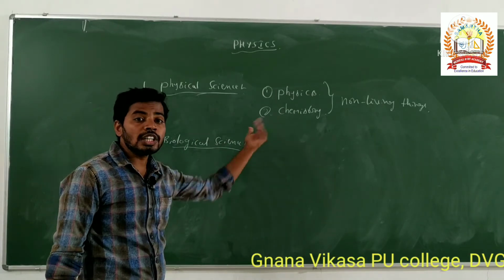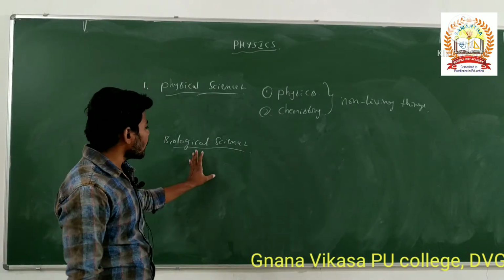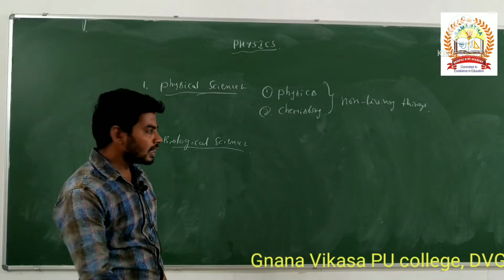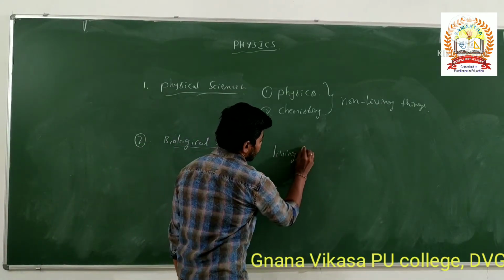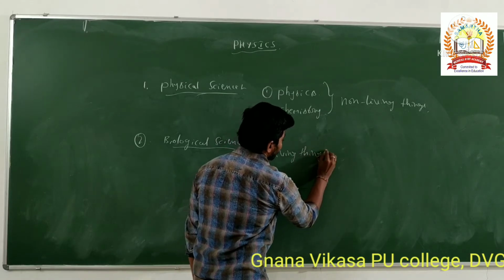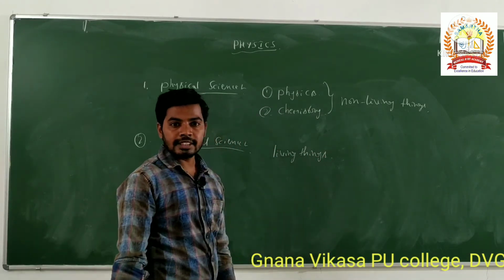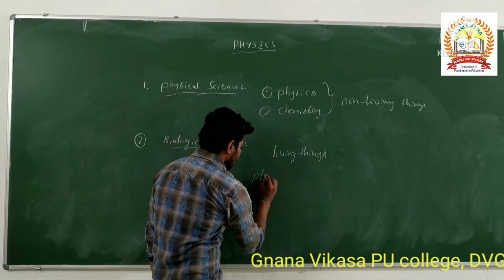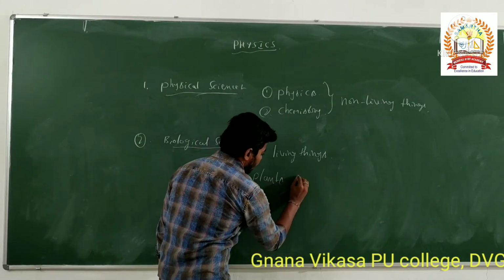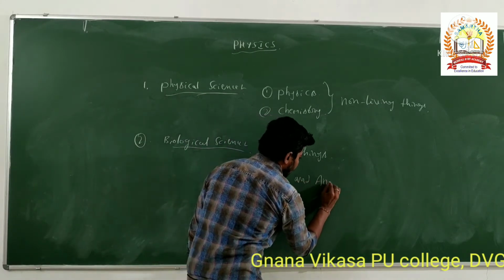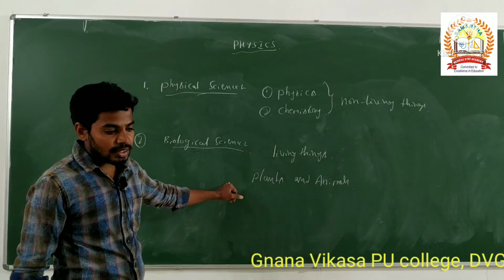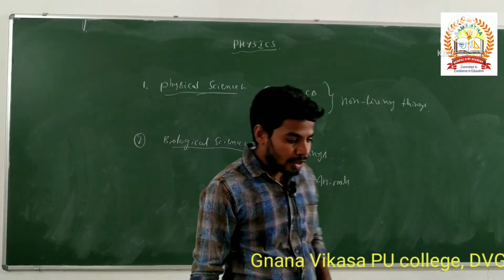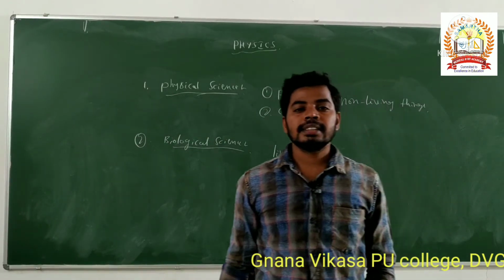These are the non-living things. Biological science is the study about the living things. Living things are nothing but plants and animals. These are the living things we discuss in biological science.